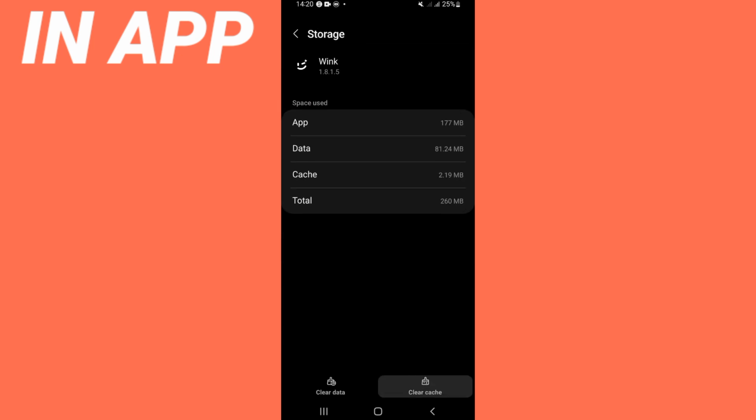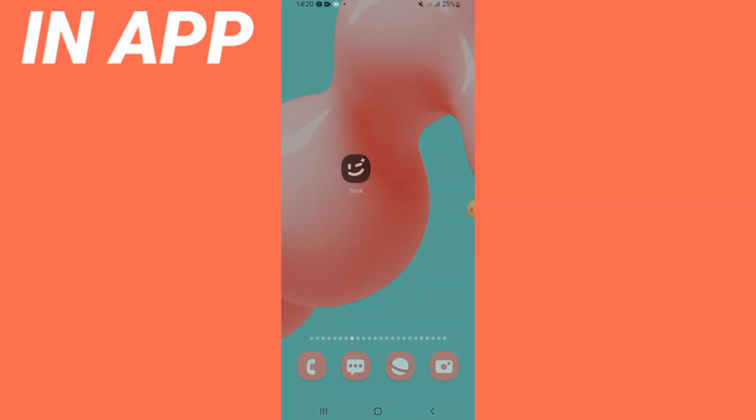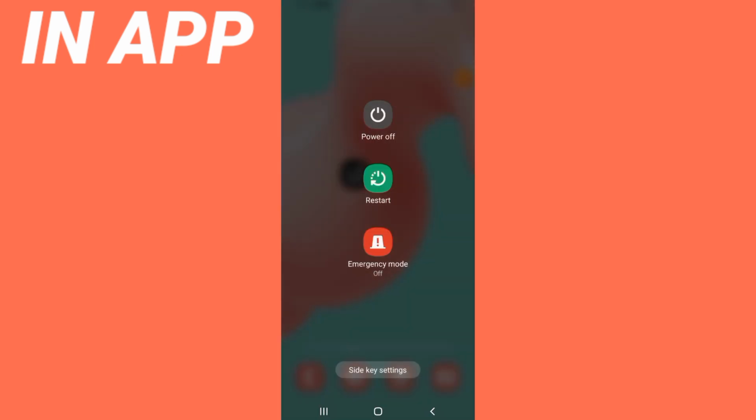Click clear cache at the corner of the screen and go back. Click on force stop and click OK. Go to Play Store, update your Wink app, restart your phone, and that's it.